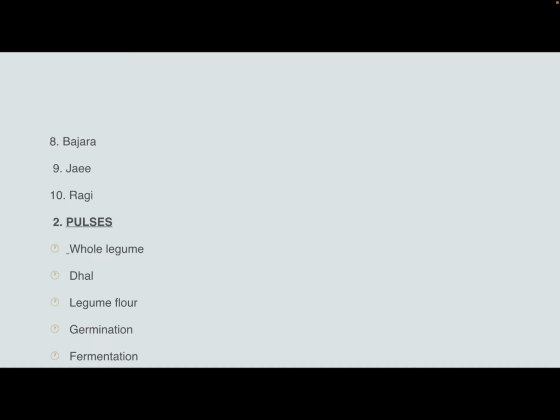Next, our subgroup is pulses, after cereal, under the vegetable food constituents. In the pulses, we all know that there is whole legume and dal. Dal is basically the dehusked split legume. Then legume flour, which is prepared by grinding the dal in the flour mill.